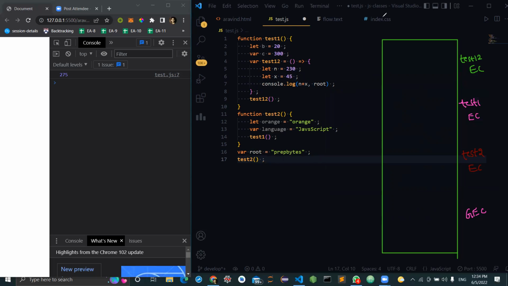So what will happen first? Global execution phase. Yes, you know all this, right? Test1 and test2 are hoisted fully, and root is hoisted partially. Since this entire thing is a function definition, directly the control goes to line number 16. So when we read this line number 16, what will happen? The root will be assigned.